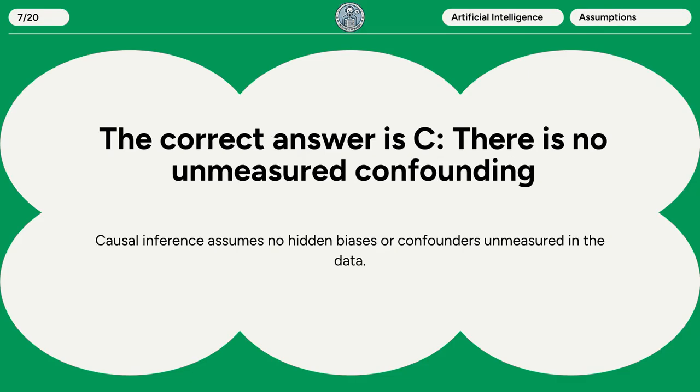The correct answer is C. There is no unmeasured confounding. Causal inference assumes no hidden biases or confounders unmeasured in the data.